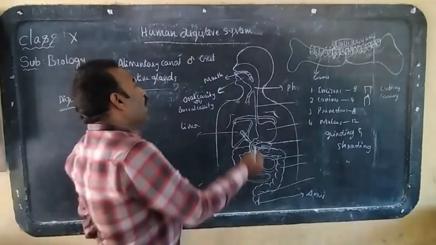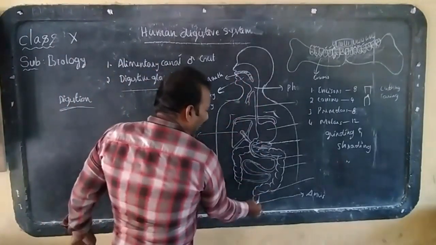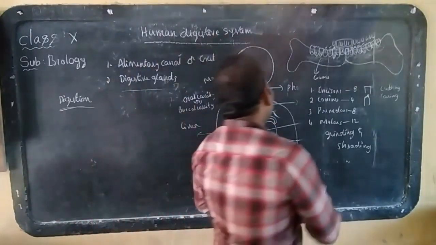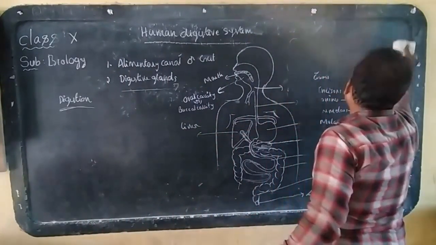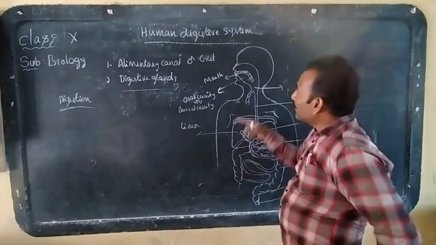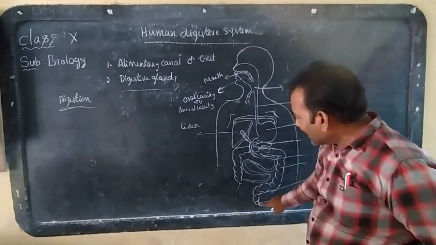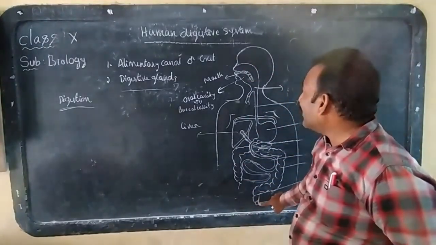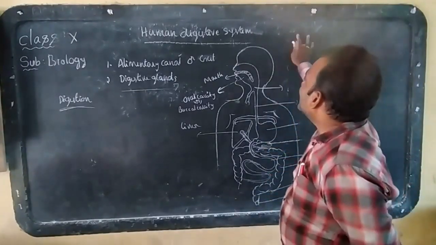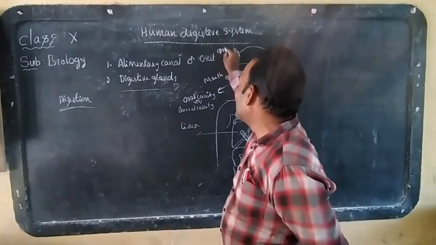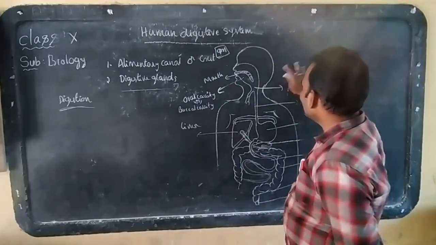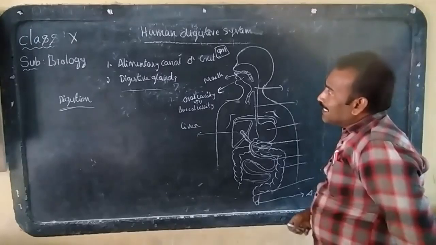Look here, the alimentary canal runs from the mouth up to the anus. This entire length is the alimentary canal. What is the alimentary canal? In the human digestive system, from mouth to anus, there is a long hollow coiled tube called the alimentary canal, which is about 9 meters long. What is the length of the alimentary canal? 9 meters.